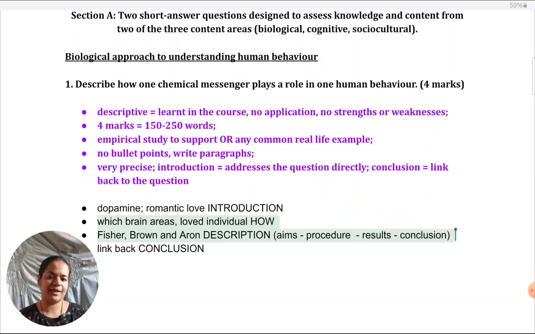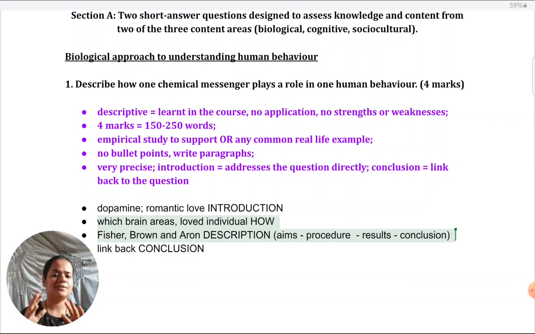You could go deeper into the mechanisms. Like here, I would just specify the brain areas and how dopamine gives a pleasurable or rewarding sensation. But you can become really elaborate about that. So you could suggest exactly what is happening as a loved one comes closer, exactly at that time how dopamine releases and reinforces the behavior, instead of demonstrating with Fisher and Brown and saying that when photographs are seen, dopamine works in this way. In general, when a loved one is proximal, how dopamine releases, you could discuss that. So you could substitute this whole thing with a continuous paragraph only going into the depth of how dopamine works.